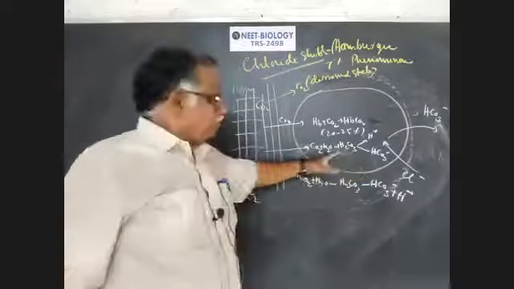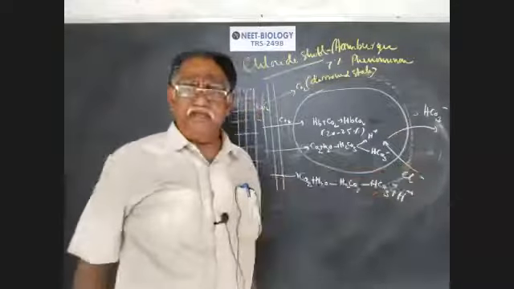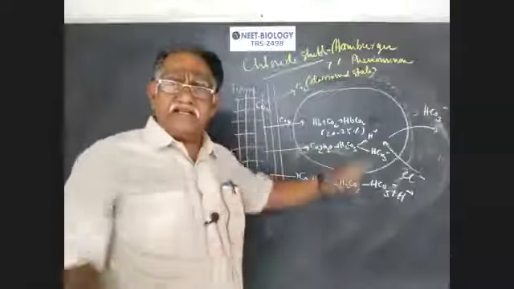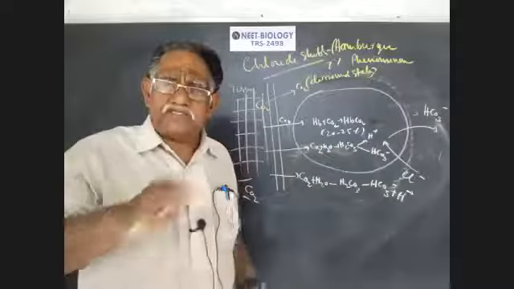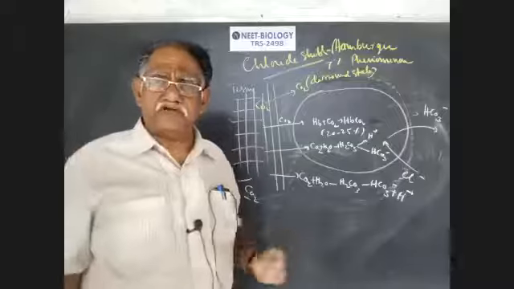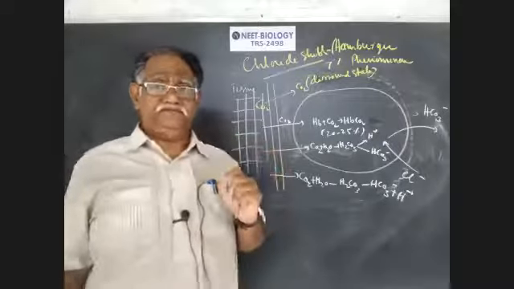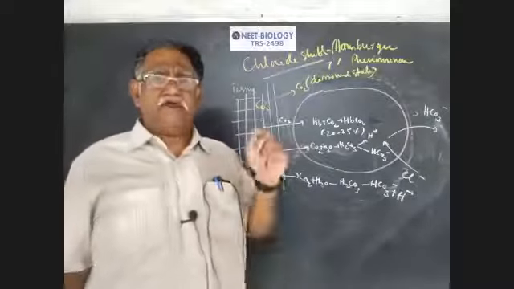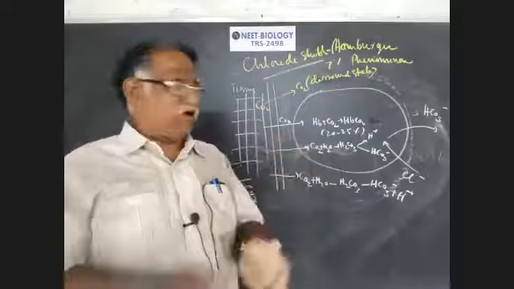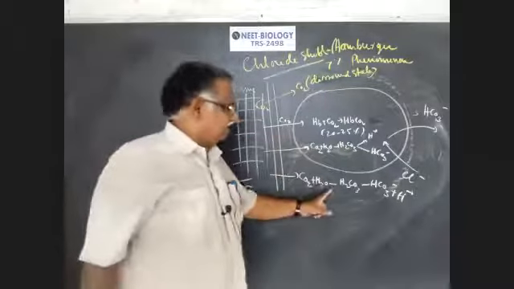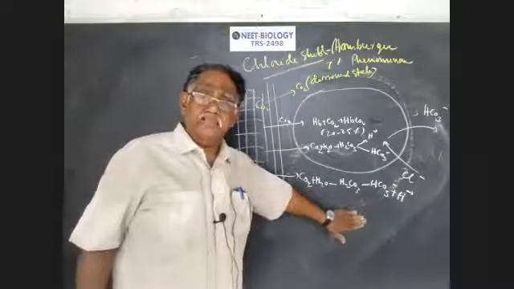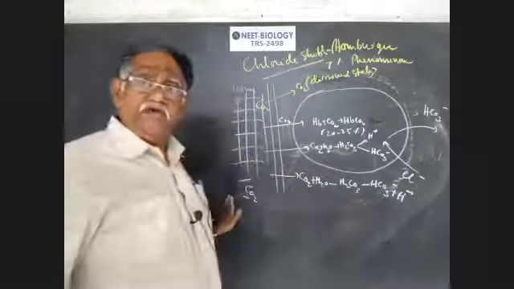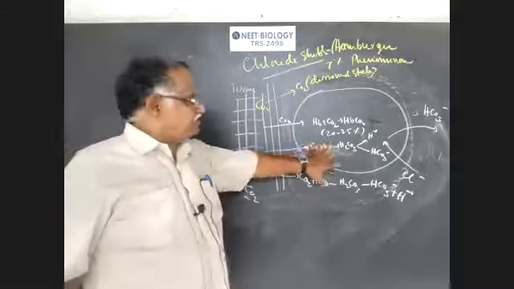The bicarbonate ions come out of RBC, and in reverse, chloride ions enter into RBC. The exchange of chloride and bicarbonate ions across the RBC membrane is what is called chloride shift, or Hamburger's phenomenon. So total bicarbonate ions are transported in the plasma up to the alveoli.